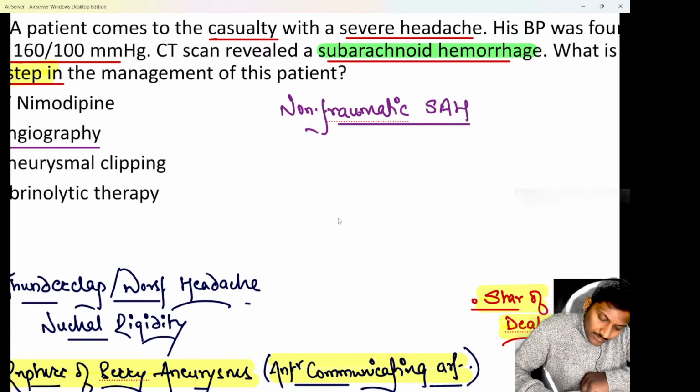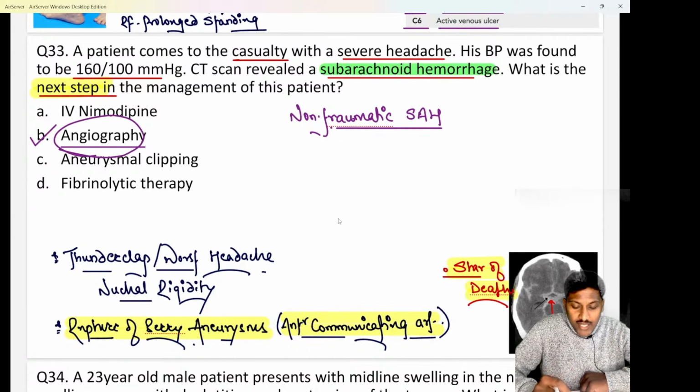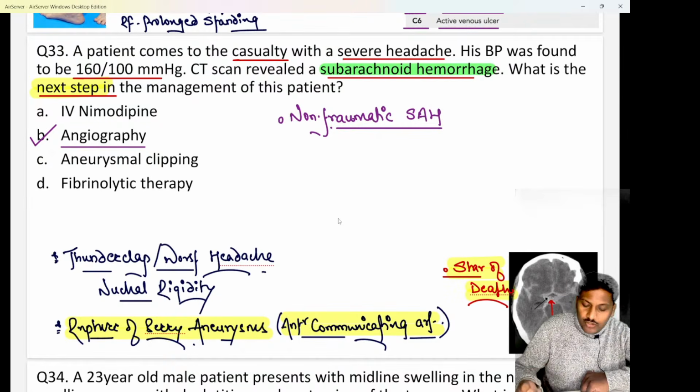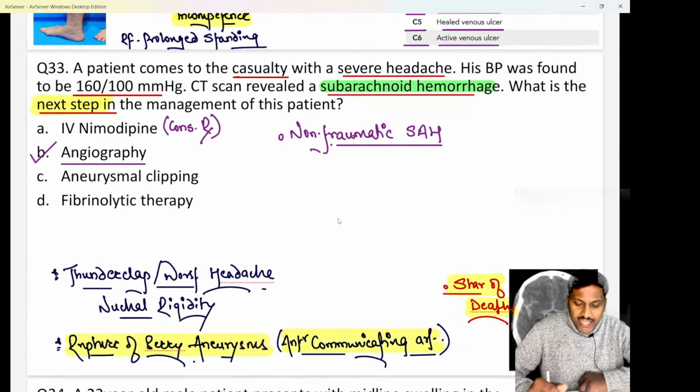In non-traumatic SAH, do remember, after doing NCCT head, go for an angiography where you will be able to see the number of aneurysms, site of aneurysms, extent of aneurysms, everything. And based on that, we decide whether we should go for conservative or surgical management. If you decide to go for a conservative management, then we know the drug of choice for the conservative management of subarachnoid hemorrhage is nothing else but a calcium channel blocker known as IV nimodipine. Okay, for conservative management the drug of choice is IV nimodipine.